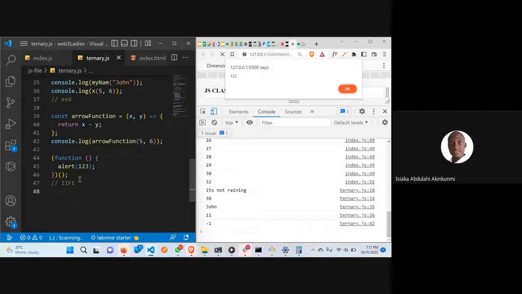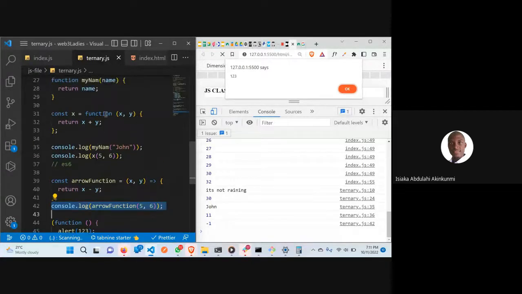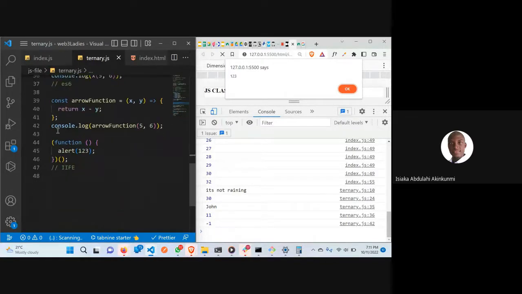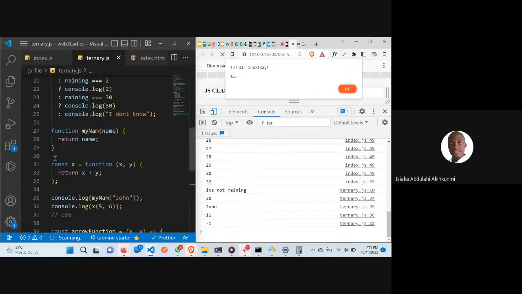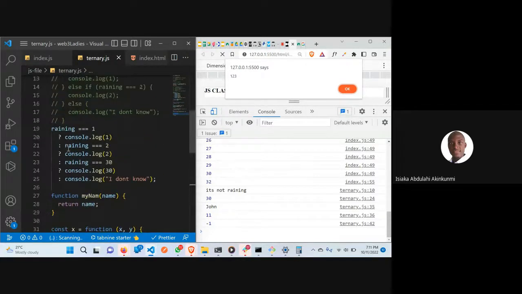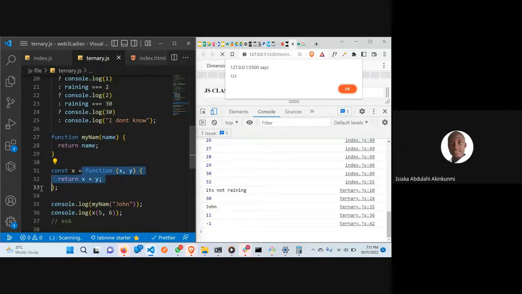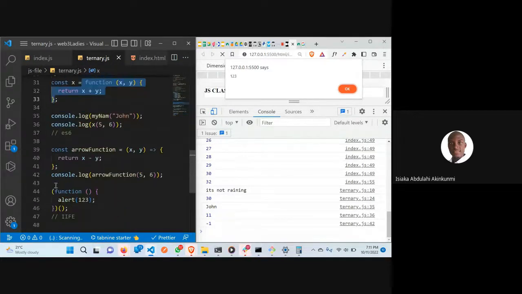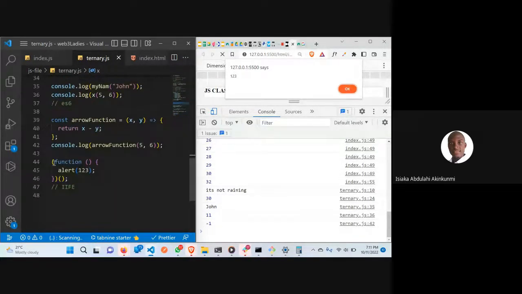For example, if I put this, this is a function here. If I copy this and come here and paste it like this, now this one will run immediately.